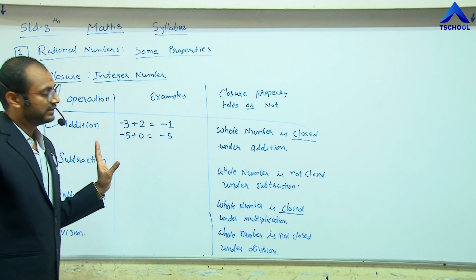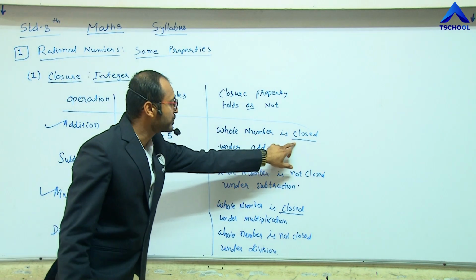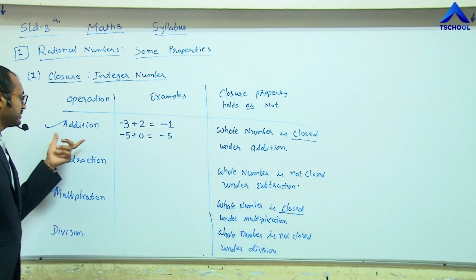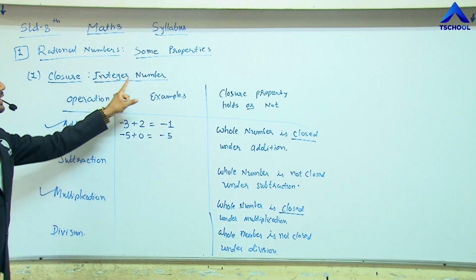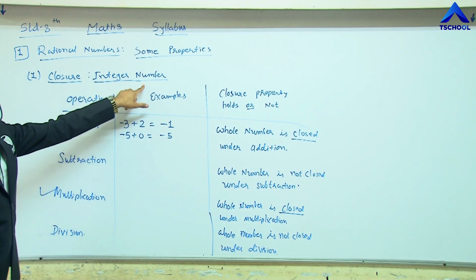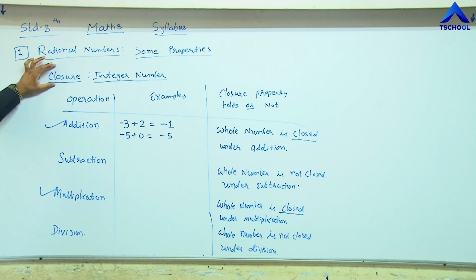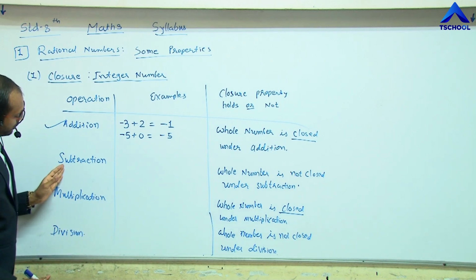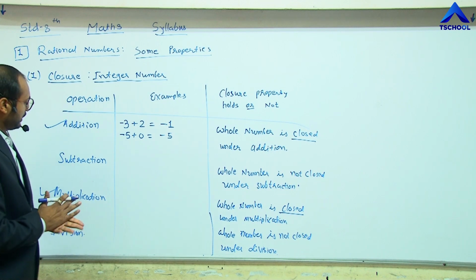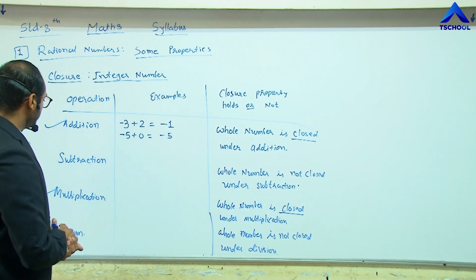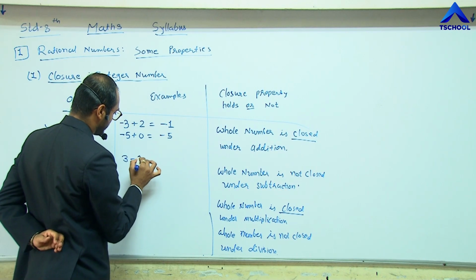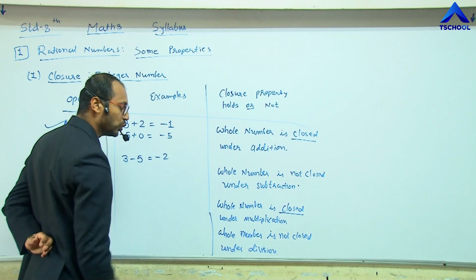So we can say that the integers are closed under addition. That means for integer numbers, the closure property holds for addition. Now let me take another example for subtraction. For the subtraction operation, let me take two examples. 3 minus 5, we get -2.